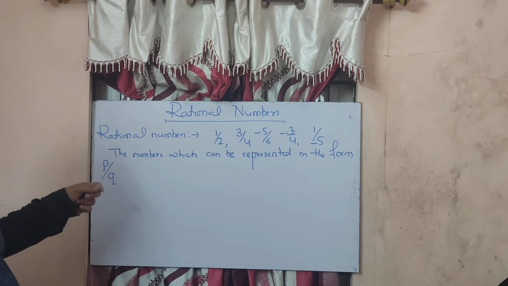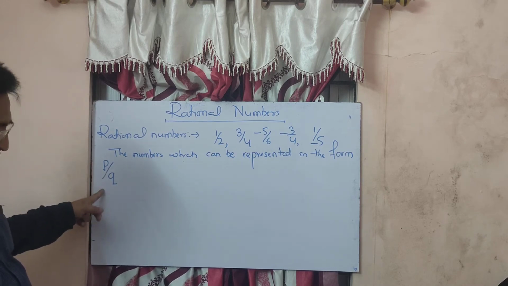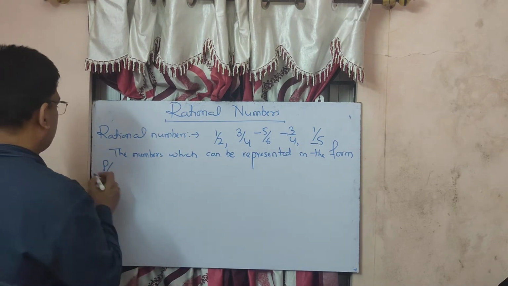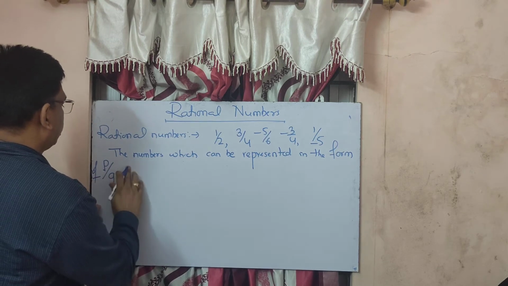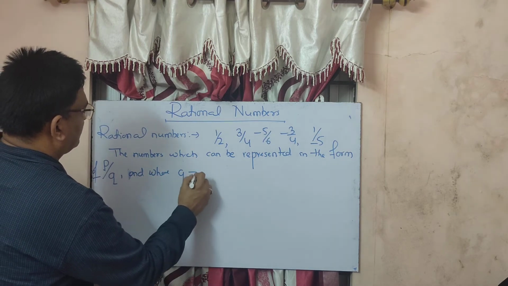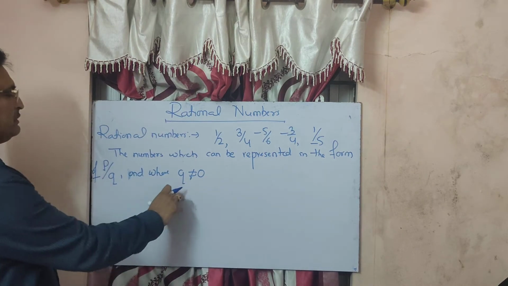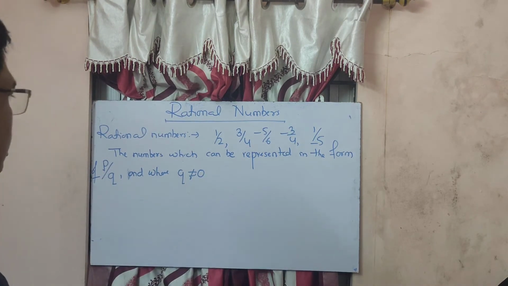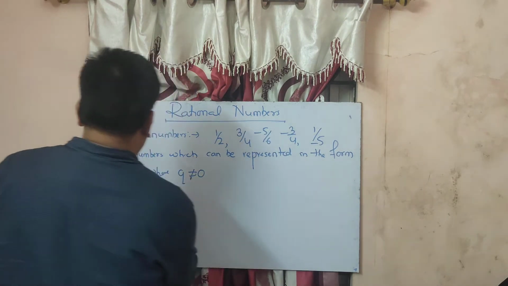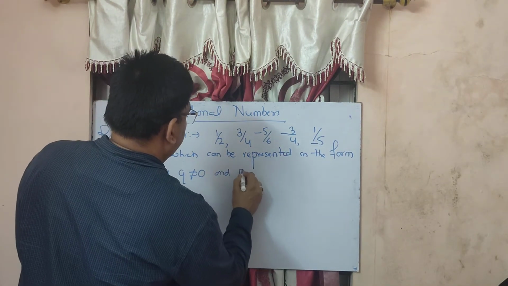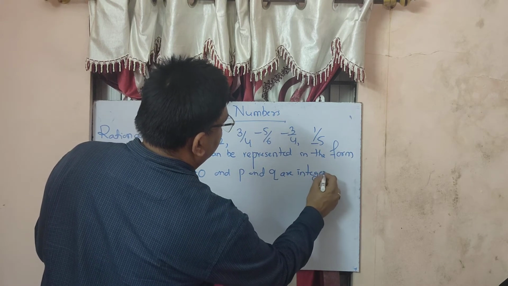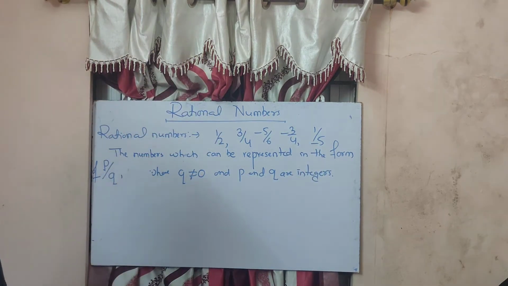Any number, if it is represented in the form of P upon Q, or you can say the fractions, where Q is not equal to 0, means the denominator should not be equal to 0, and P and Q are integers.